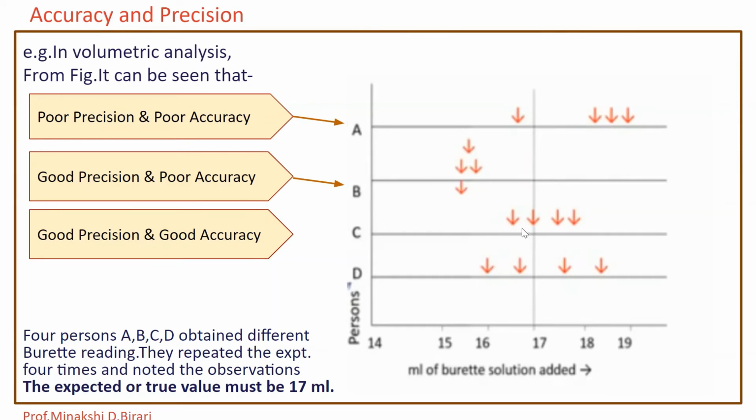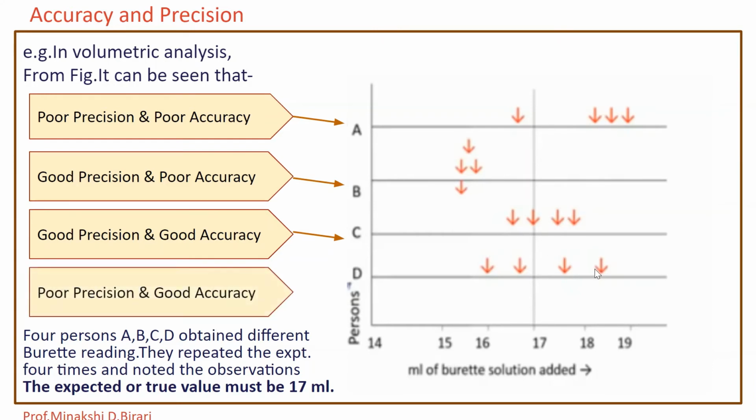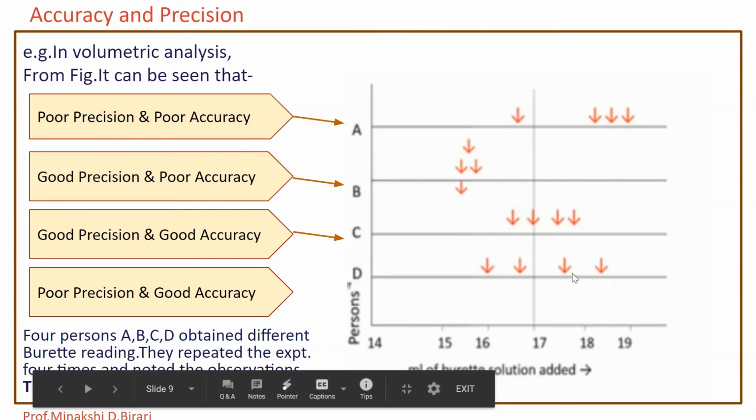So person C has good precision and good accuracy. Person D has 4 readings in the volumetric analysis. By observing this data, we can say that person D has poor precision and good accuracy. This reading is more than 17 ml.